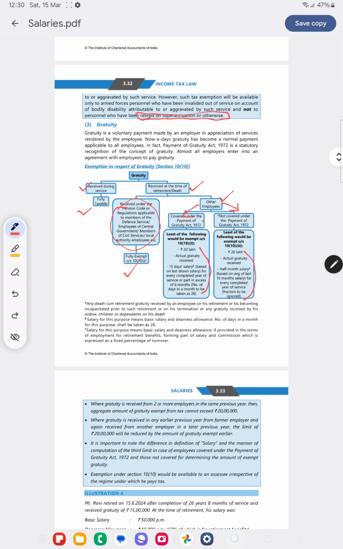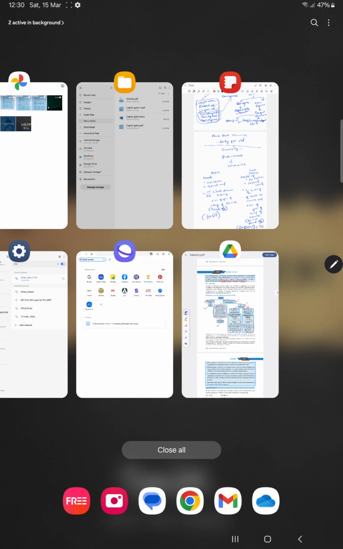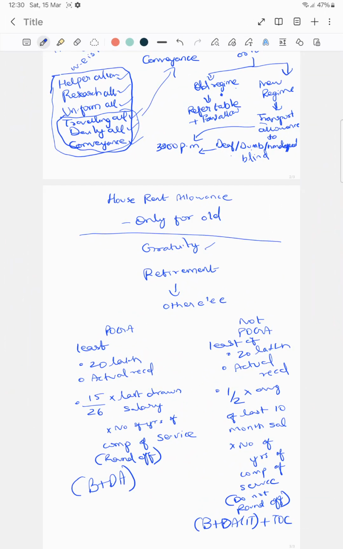So let's see here. If gratuity is received at the time of retirement by another employee, and they are covered under the Payment of Gratuity Act, then it is the least of 20 lakh, the actual amount received, or 15 by 26 into last drawn salary into number of years of completion of service.